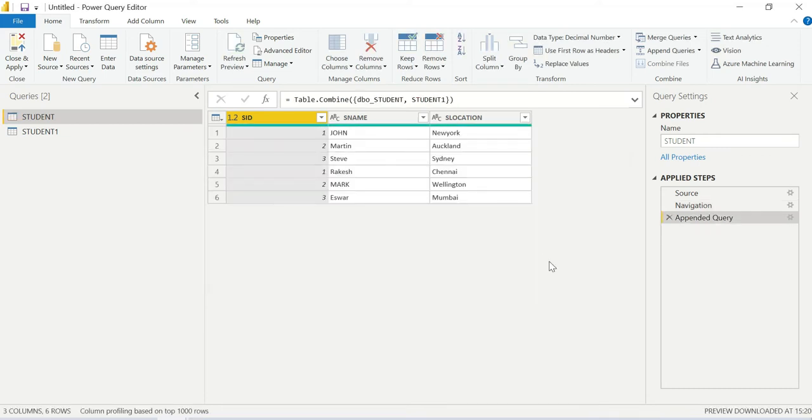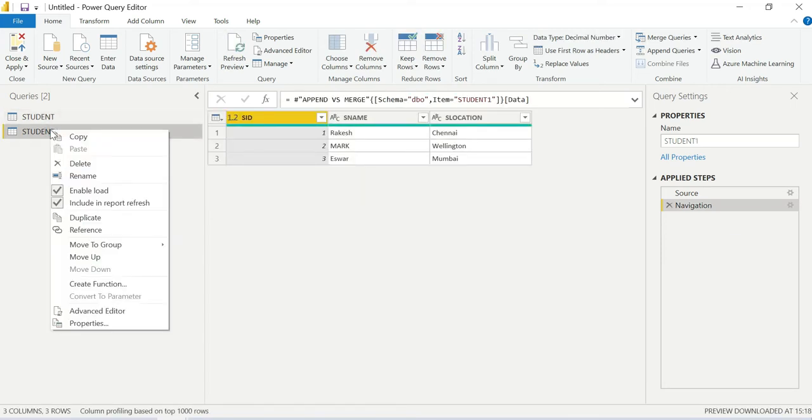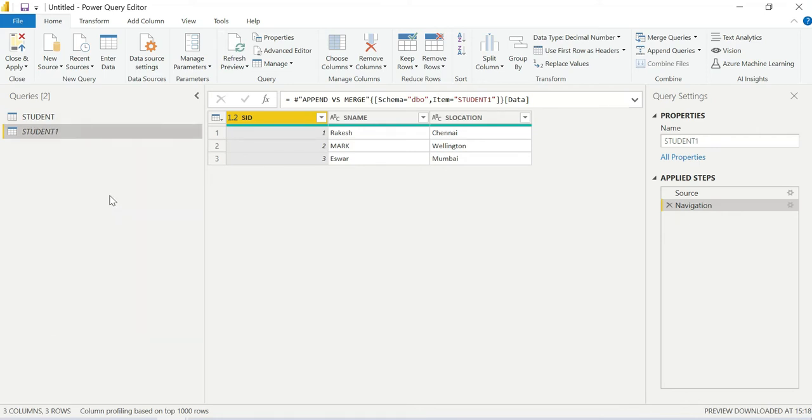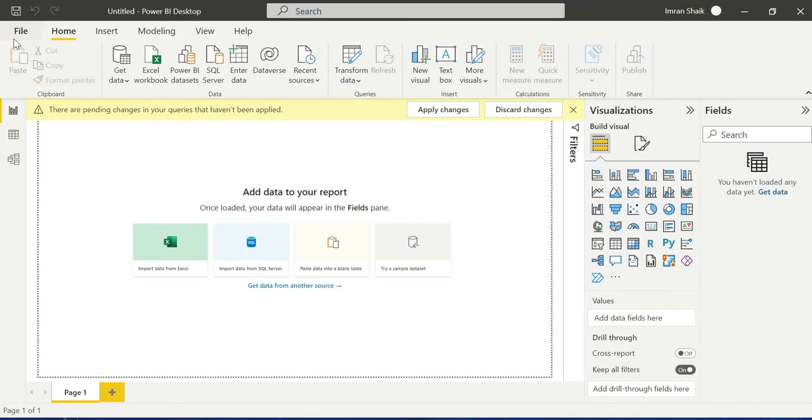Yes, see, the query has been appended. If you see here, the two tables got combined, meaning the rows of these two tables are combined. Now I don't want to load this table into my Power BI Desktop, so I am using disable load. When I uncheck Enable Load, this Student1 table will not load into my Power BI Desktop. If I close and apply,